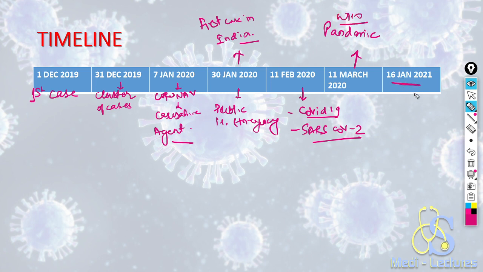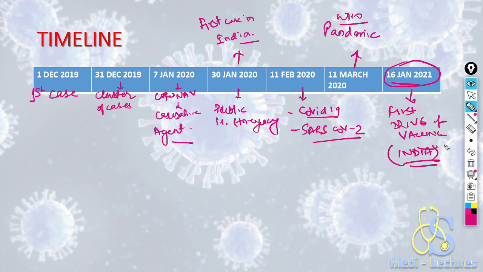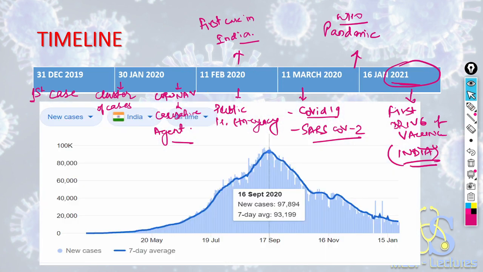And recently, on 16 January 2021, the first drive of vaccine in India, covering frontline healthcare workers and other population.